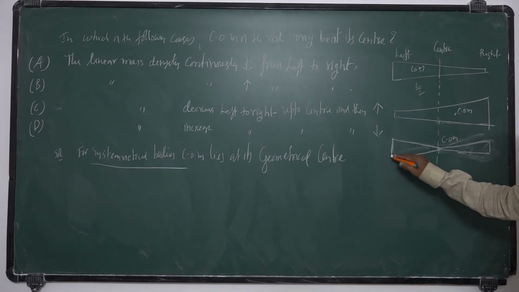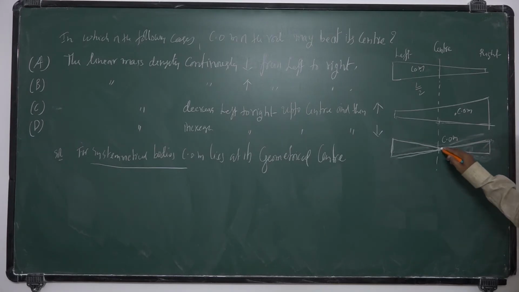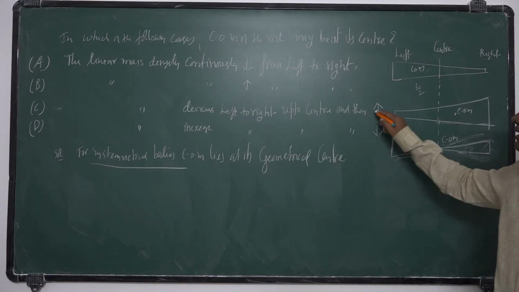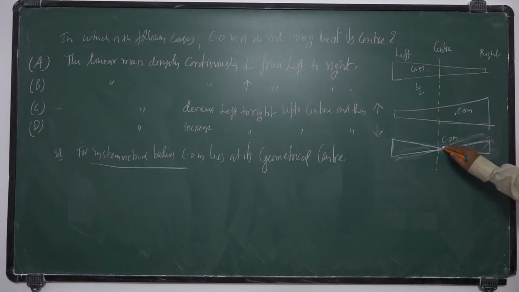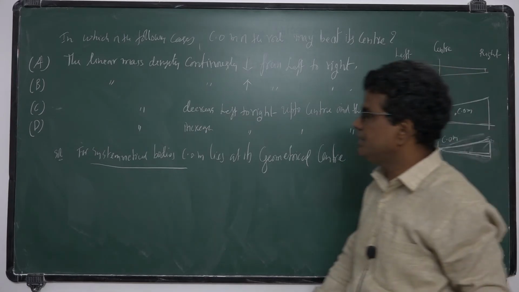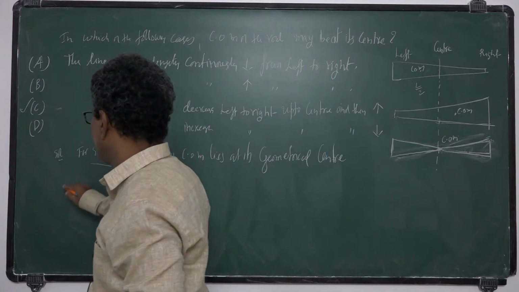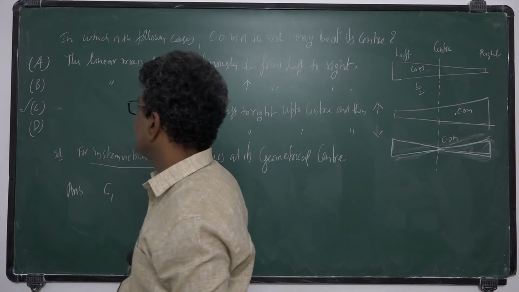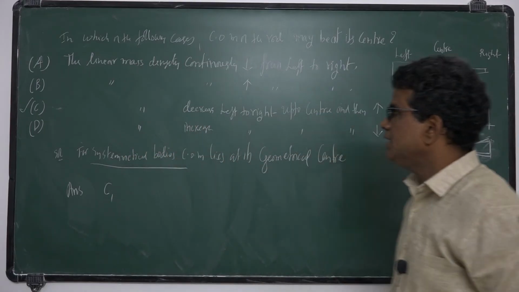So here the linear mass density decreases left to right up to center, then increases. So it is symmetrical, so it is right. This statement is right. C is right. So the answer is C. A and B are wrong.